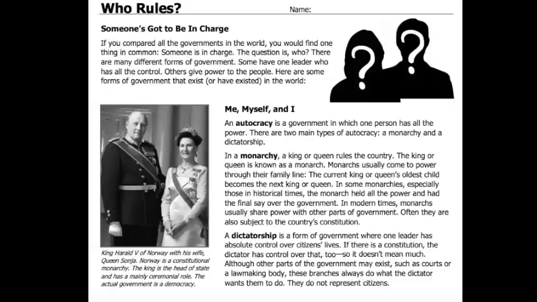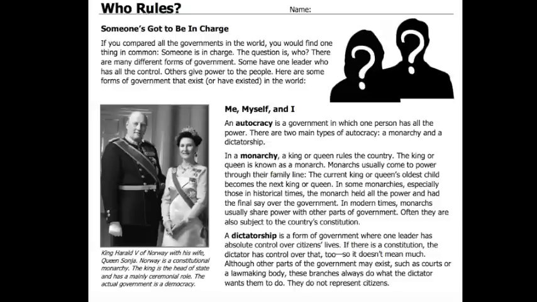In a monarchy, a king or queen rules the country. Underline or highlight that sentence. The king or queen is known as a monarch. Monarchs usually come to power through their family line. The current king or queen's oldest child becomes the next king or queen. In some monarchies, especially those in historical times, the monarch held all the power and had the final say over the government. In modern times, monarchs usually share power with other parts of the government. Often they are also subject to the country's constitution.